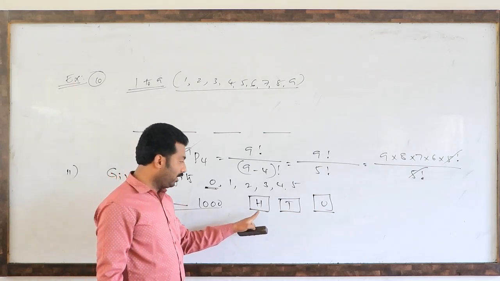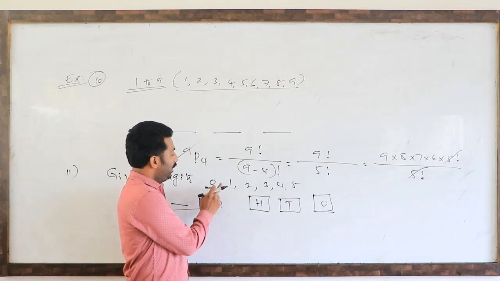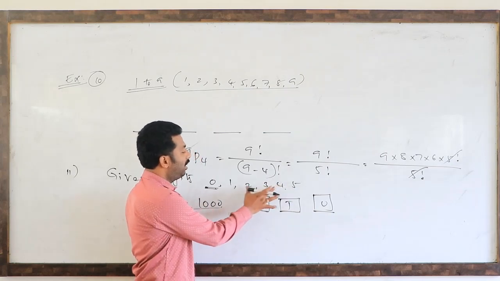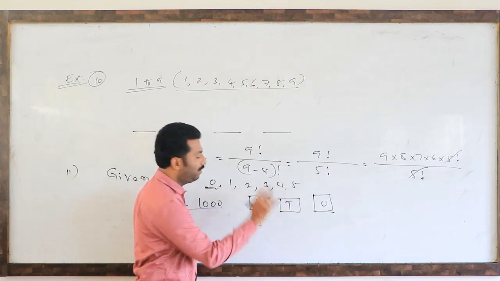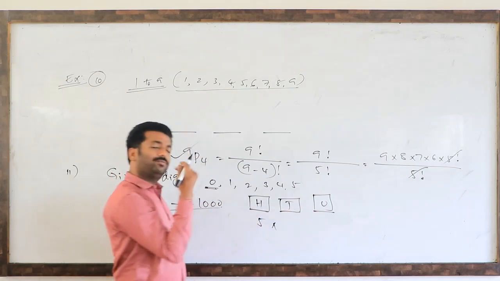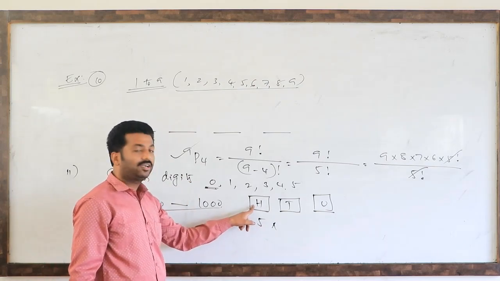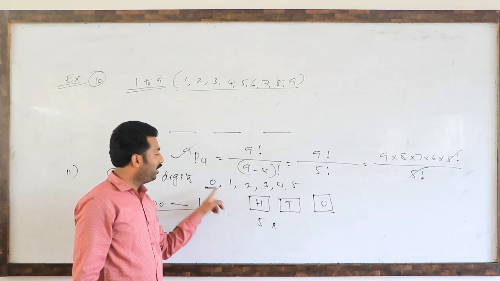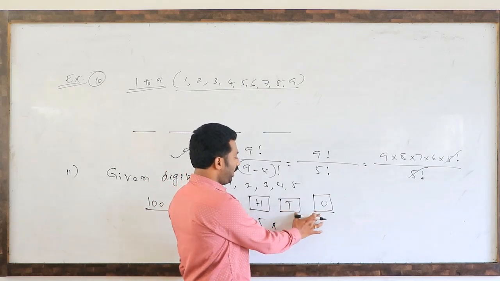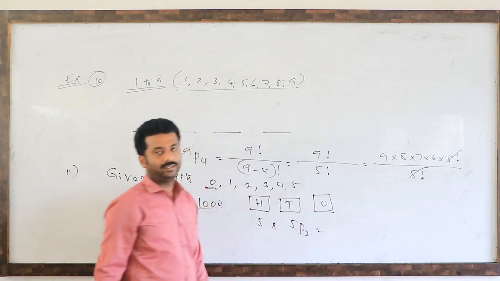So first of all we fill the hundreds place. Hundreds place means except 0, either 1, 2, 3, 4, 5. So among these 5 digits, any one of them we can fill in the hundreds place. The remaining 2 places we can fill with any number. Without repetition, one digit is already gone. Remaining how many digits are left? 5. 2 blanks, 5 objects, so that is 5P2 ways we can write.